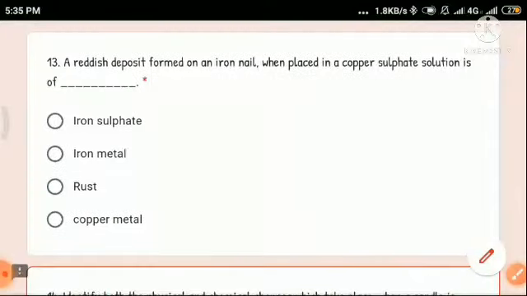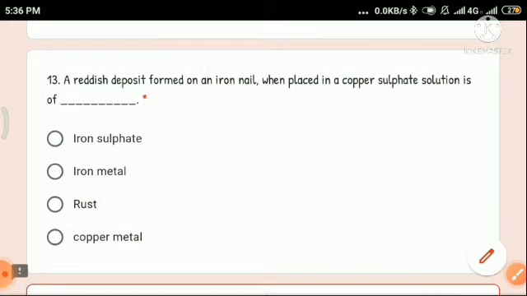Now question number 13. A reddish deposit formed on an iron nail when placed in copper sulfate solution is of. In the reaction between the iron nail and the copper sulfate solution, the iron in the nail will react with the copper sulfate to form iron sulfate. The iron will displace the copper.